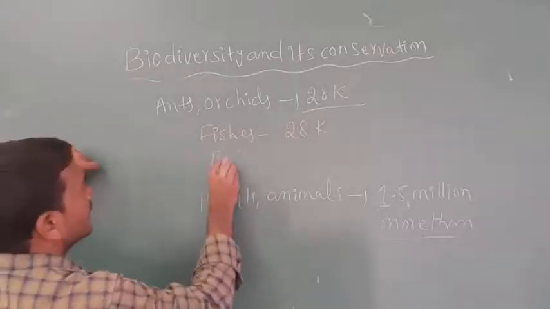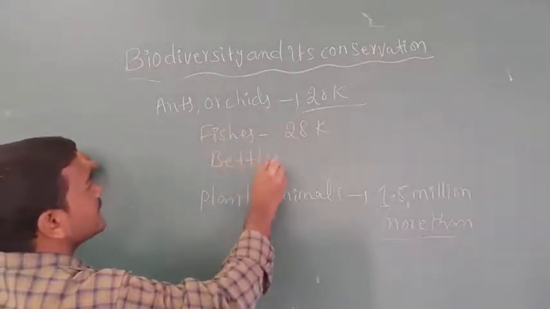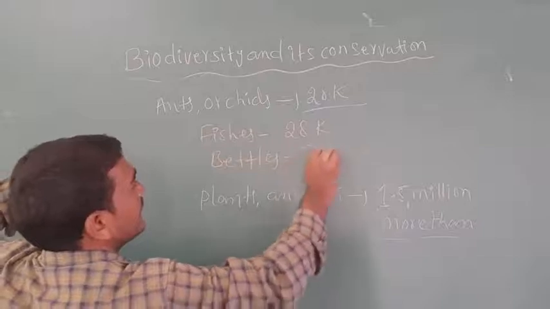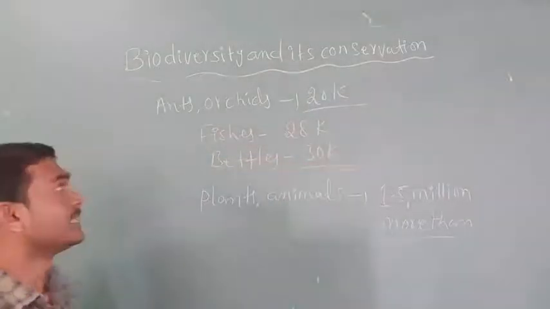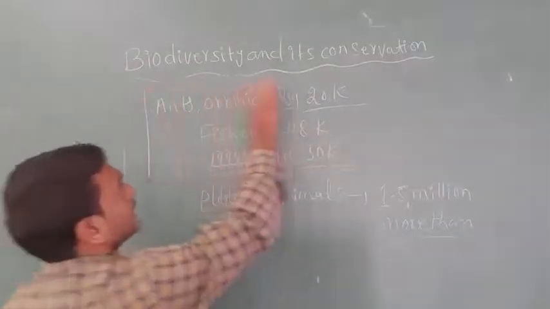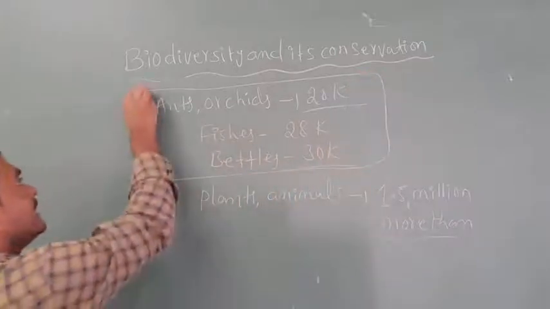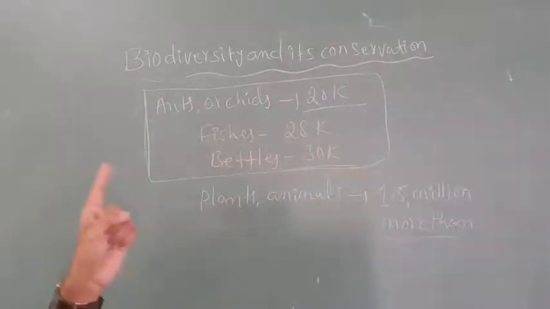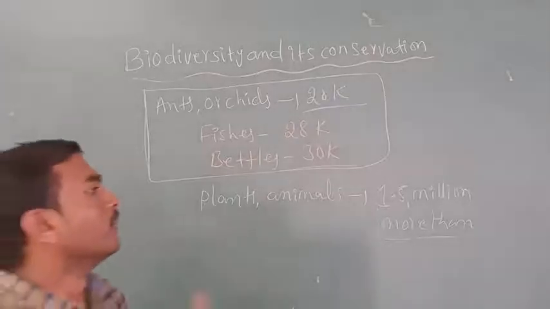Now take beetles: 30k. It is not exact, but it is given in the NCERT textbook.